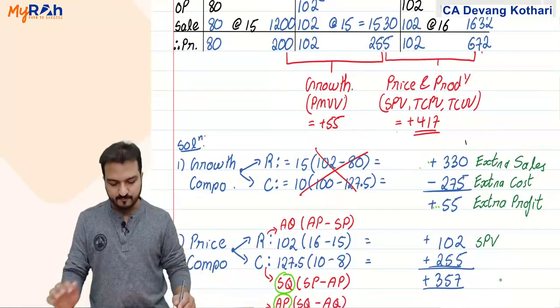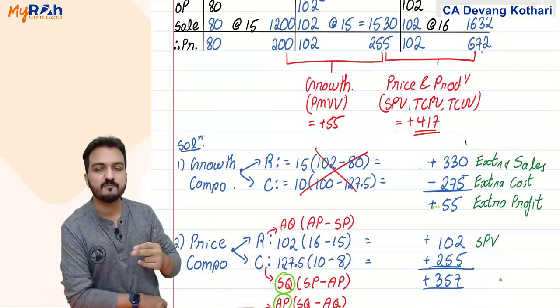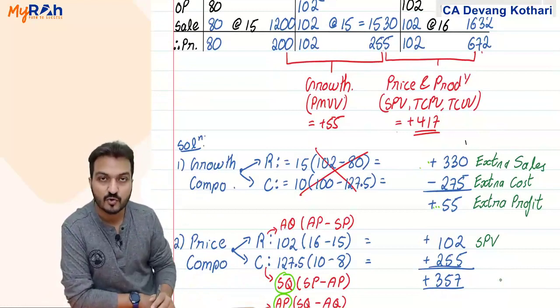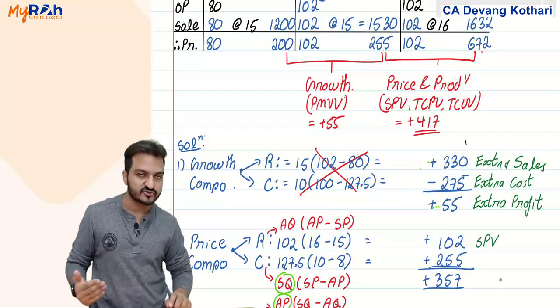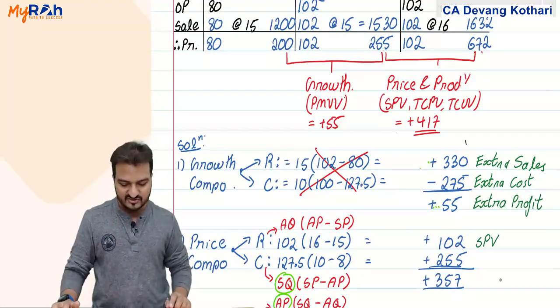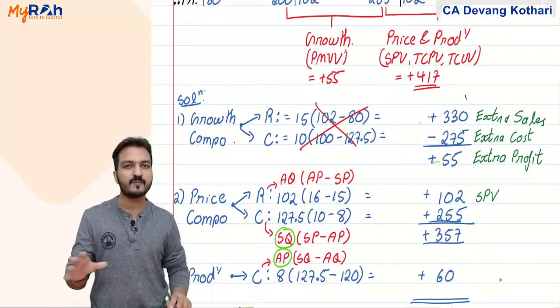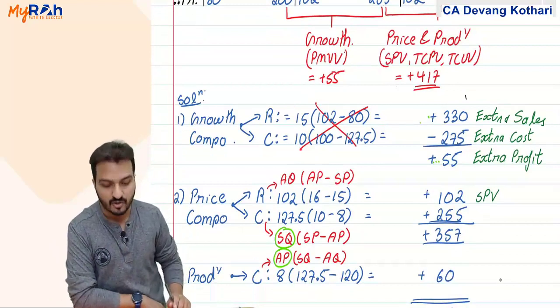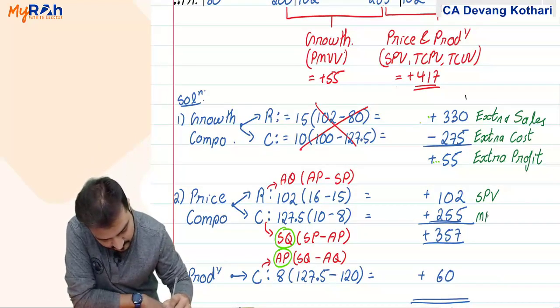But the price component cost effect is like my cost price variance. Cost price variance like material price variance or labor rate variance or so. But remember, in case of all such variances, material price variance, labor rate variance and all, generally your formula for price variance, the material price variance formula was this.